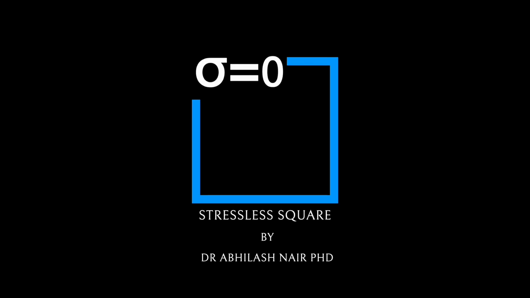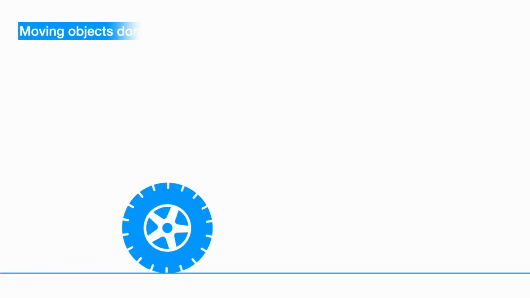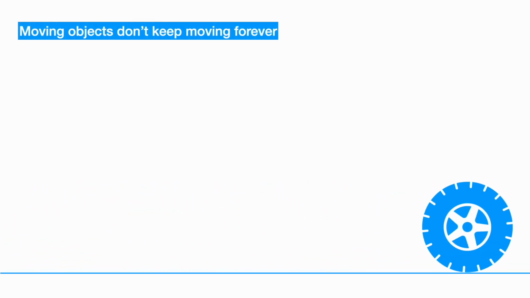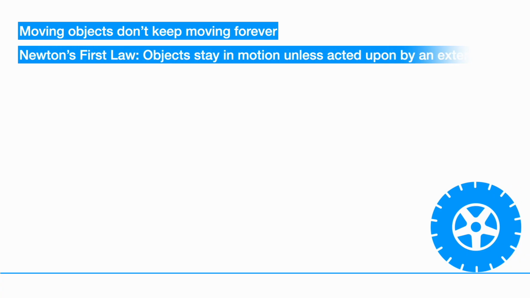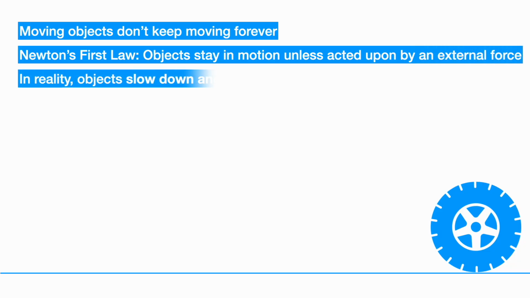Let's go find them all. Why does a moving object not keep moving forever? Newton's first law says that an object in motion should remain in motion unless acted upon by an external force. We know that in reality, objects slow down and stop.